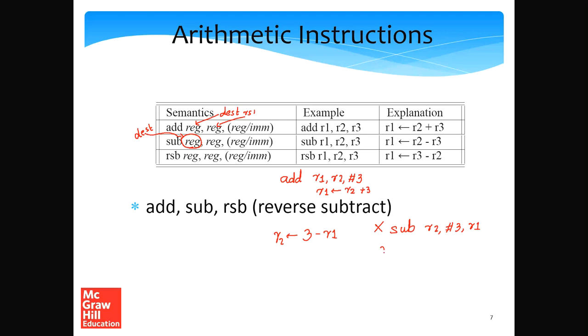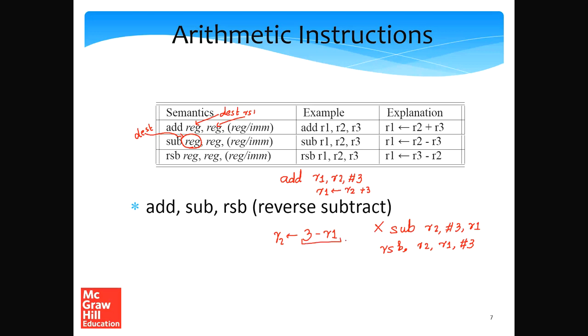But what we can write is RSB, or reverse subtract. Oops, sorry, there shouldn't be a comma here. RSB R2, R1 and 3. So what this would do is set R2 to 3 minus R1, which is exactly what we needed.